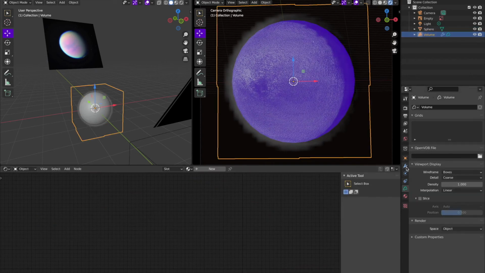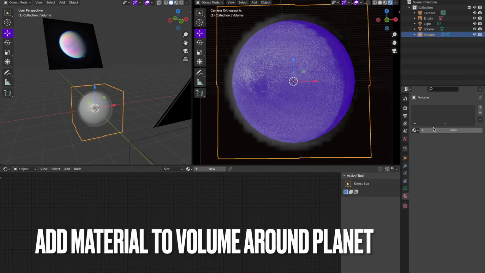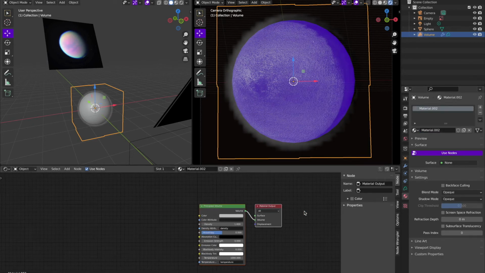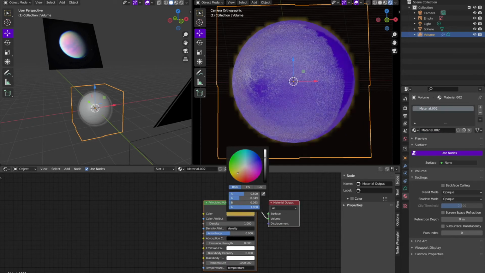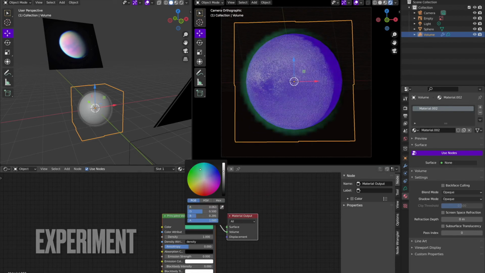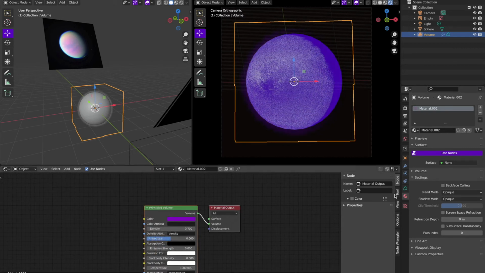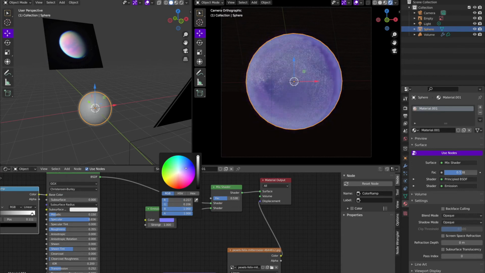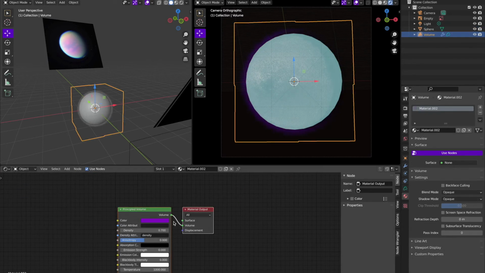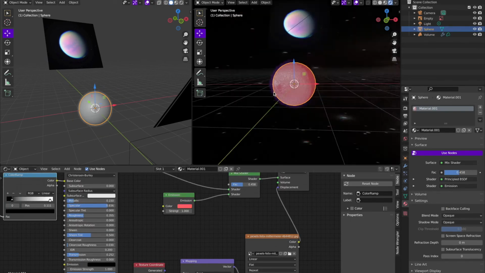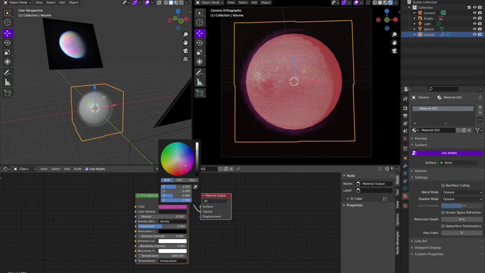So now that volume that we added, it needs a little more flare. So let's add a different color, play around with the density, and again, just see what can happen. At this point, I thought, let me just make as many different planets using as many different textures and colors as I can. And it was so fun. I thought to myself, I could just keep doing this all night. And I pretty much did. And then I went back again and did it all over. And then I was like, okay, let me make a tutorial.